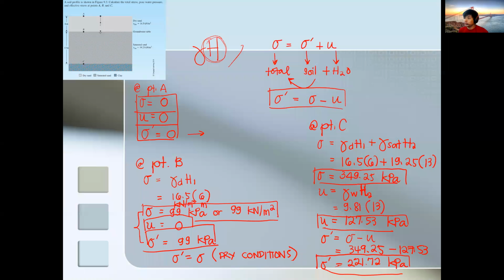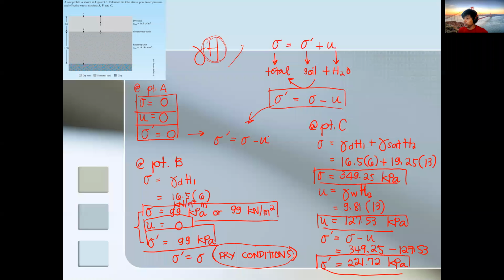Okay, so pertaining to that question at point B, the total stress and the effective stress are equal because it is dry conditions. If you go back to the formula, effective stress is total stress minus pore water pressure.